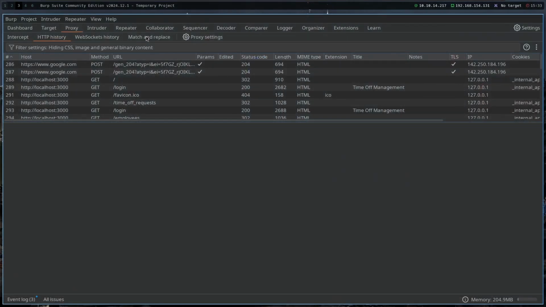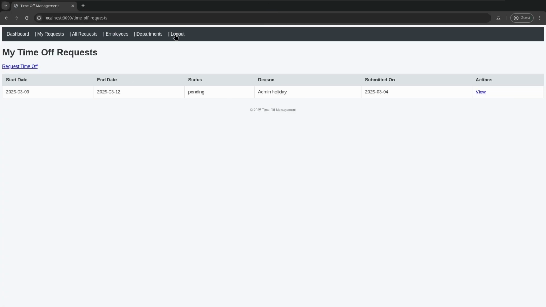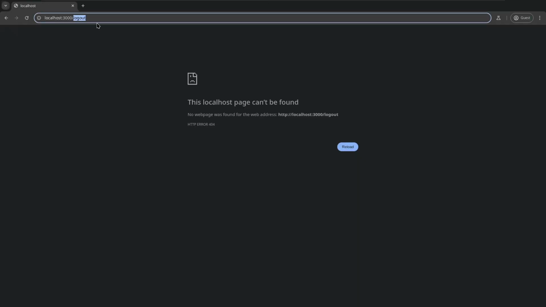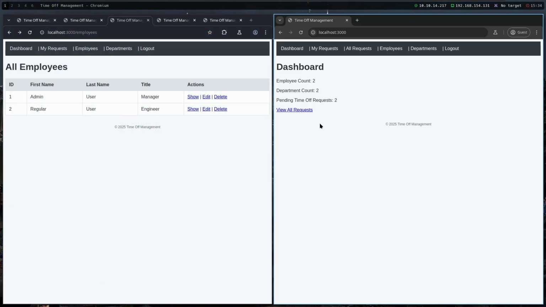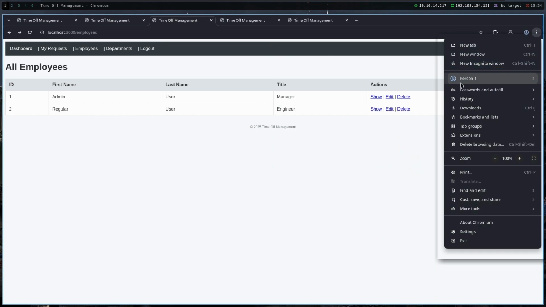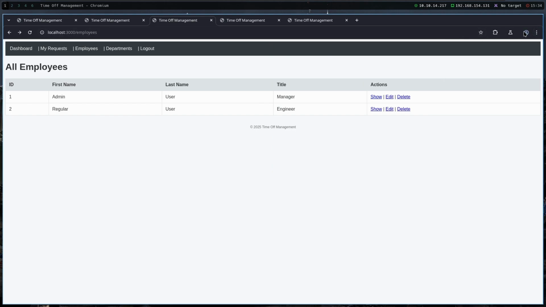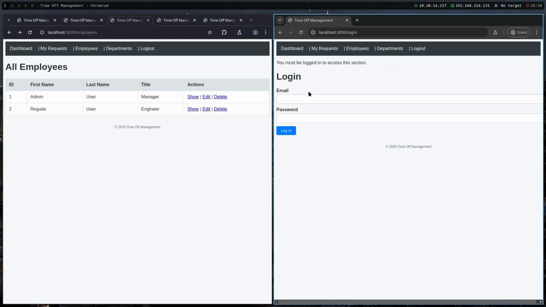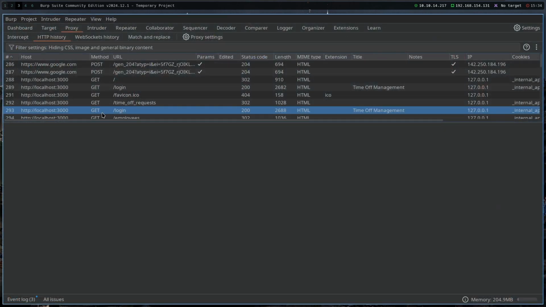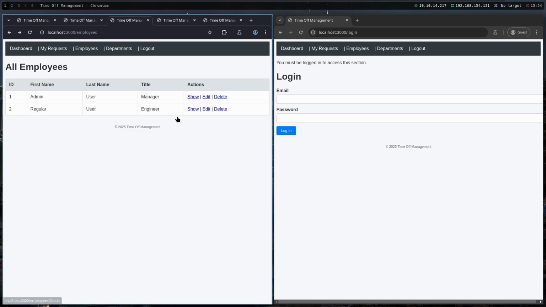Let's see. I will just log out from the admin for now, and we cannot even log out. The functionality isn't even completed. So let me just close this tab and I will open a new guest window somehow. Open guest profile and then just go to localhost port 3000 and we can log in. No, I believe we cannot create accounts, so we only have 2 accounts here. One is admin and one is regular.